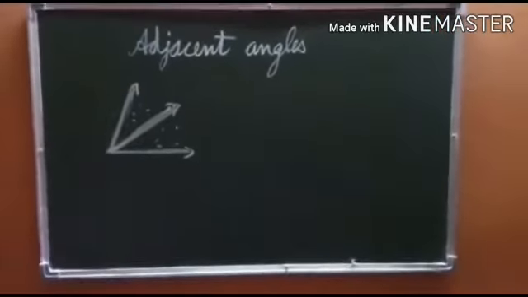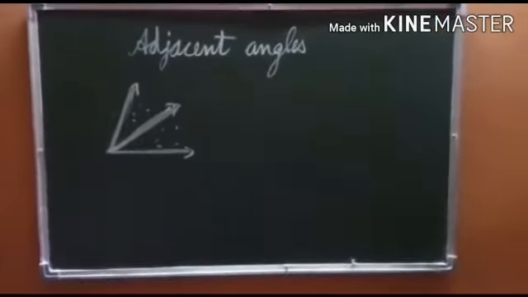Now this AOC and BOC, they are two adjacent angles. Why? Because in AOC, the vertex is O, in BOC, the vertex is O. In AOC, this line OC is there, and in BOC also this line OC is there.